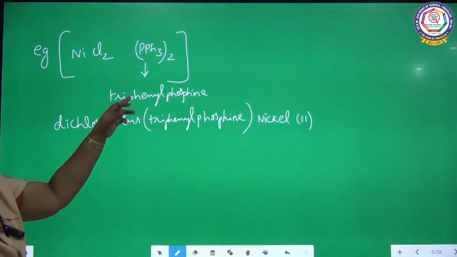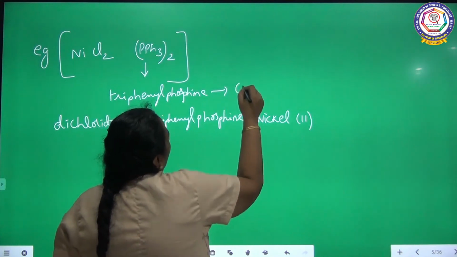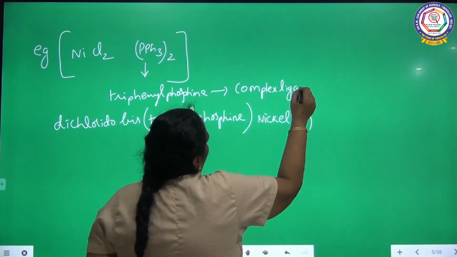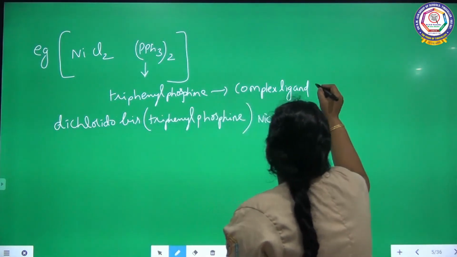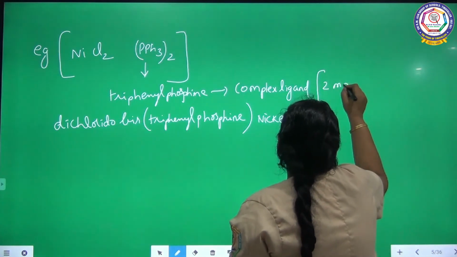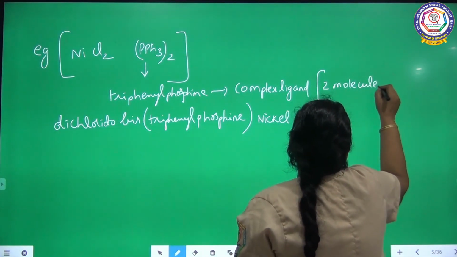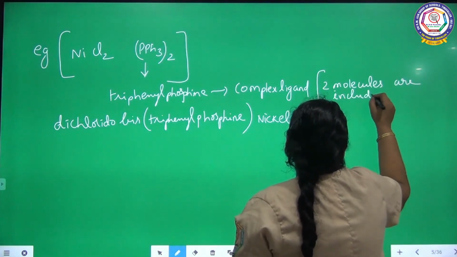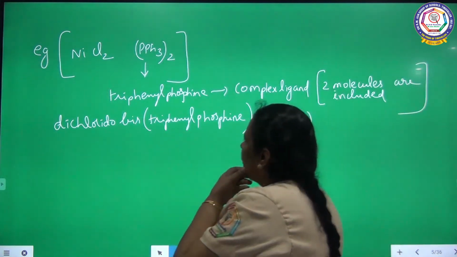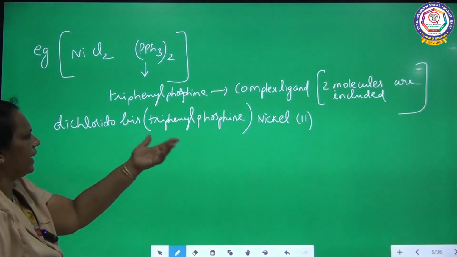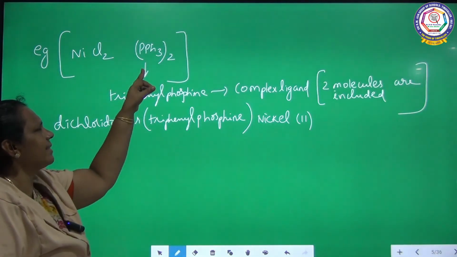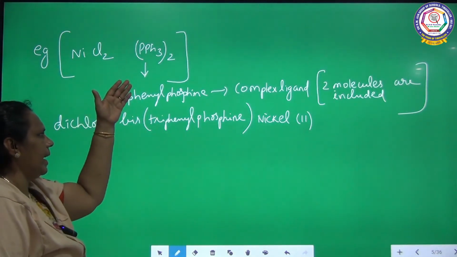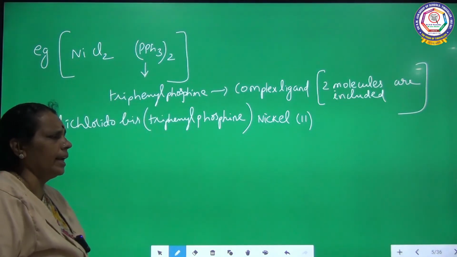So here this triphenyl phosphine is a complex ligand. Two molecules of this compound are included. So we have to use the alternative numerical prefix bis. As it is a complex ligand where two molecules of triphenyl phosphine are indicated here, we have to use the alternative prefix bis.